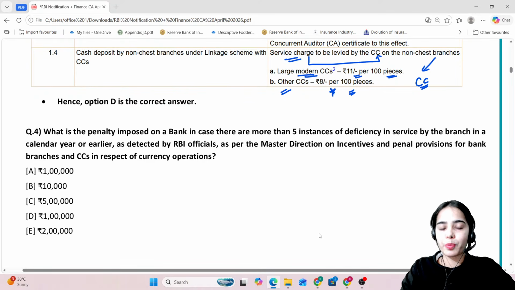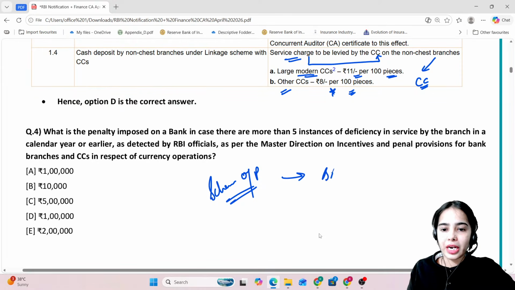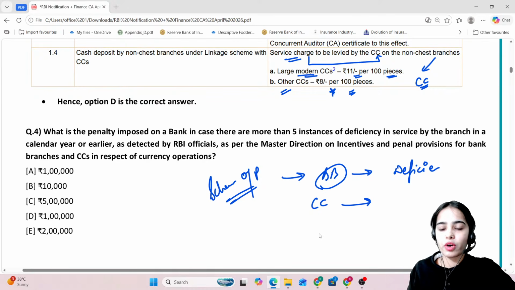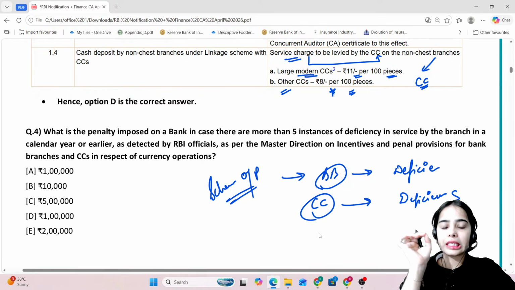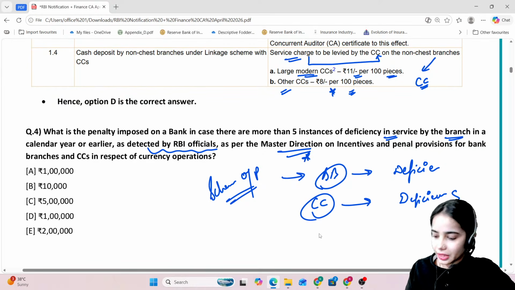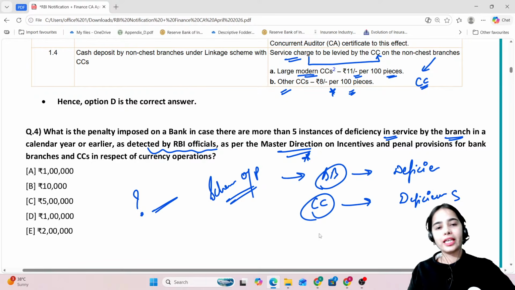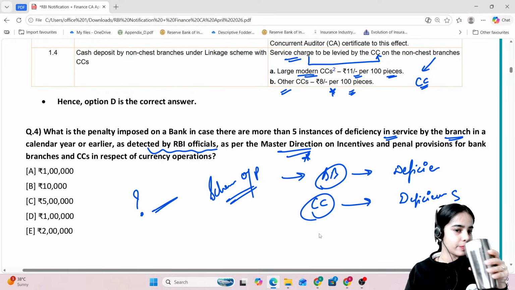What is the penalty that is imposed on a bank? So there is also the scheme of penalty that is released for the bank branches and for the currency chest for the deficiency of services by the bank branches or for the deficiency of the services by the currency chest. So what is the penalty that is imposed on a bank branch in case there are more than 5 instances of deficiency in service by the branch in a calendar year or earlier, as directed by RBI officials in regard to the master direction that the RBI has released? So yes, for one case, for one instance, what is the penalty? Can anyone tell me that for one instance, what is the penalty?